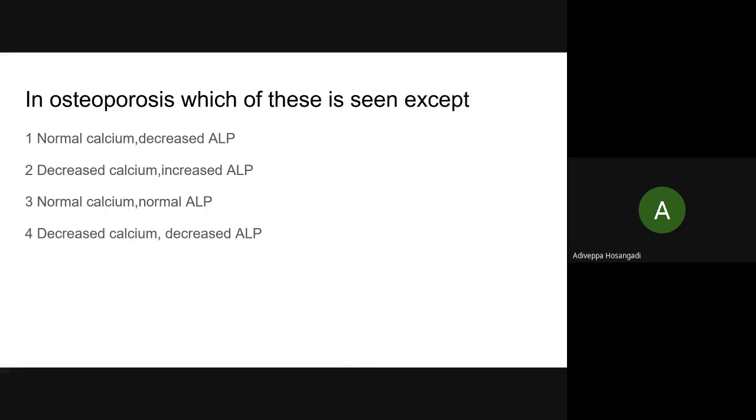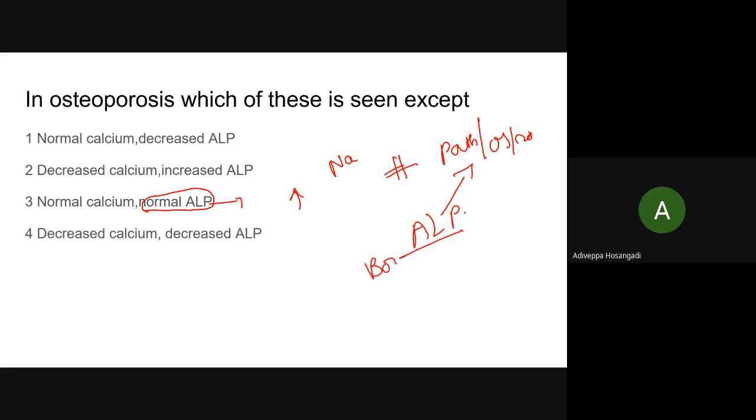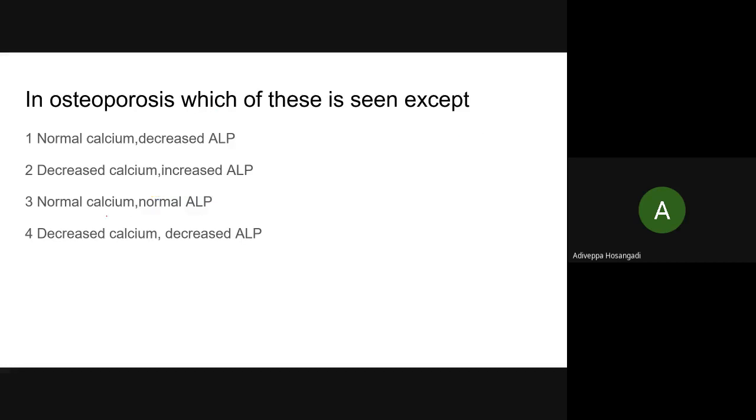So why I am coming to that is, if you do serum calcium, normal calcium is there. And one more important thing you please remember, alkaline phosphatase is increased if there is a fracture. If there is a pathological fracture or an osteoporotic fracture which is trying to heal, bone specific alkaline phosphatase is raised. In uncomplicated osteoporosis, calcium and alkaline phosphatase are normal. Please remember this.